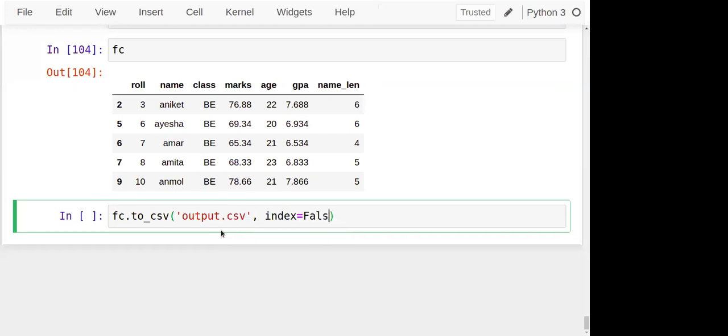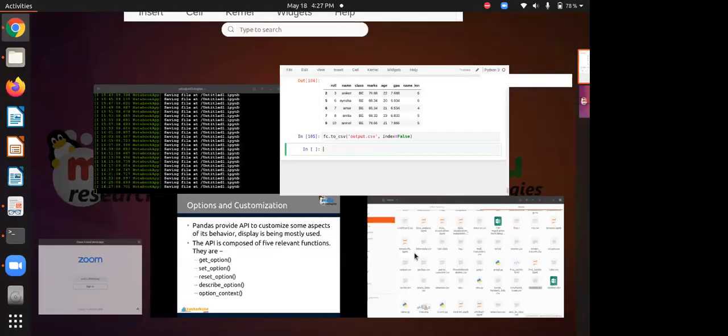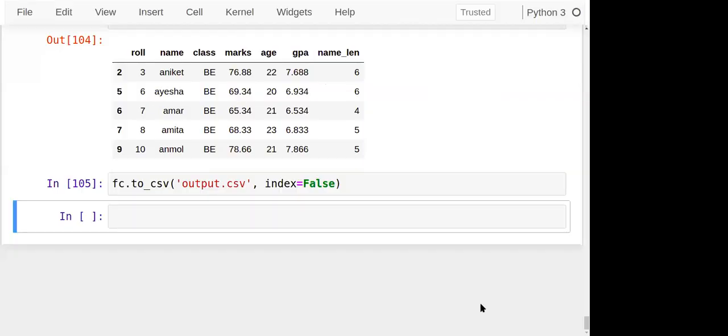Index is false, which means that this is the index number, this one. These numbers will also get stored if you don't use this parameter, index false. So if I set index false, these numbers, the row numbers, will not be saved. Only the remaining information will be saved inside it. So the file is saved now. And once the file is saved, I can double click on that file and open it. Just a minute, I'll show you. Okay, the content which I extracted in that data frame I have just saved in the CSV file.